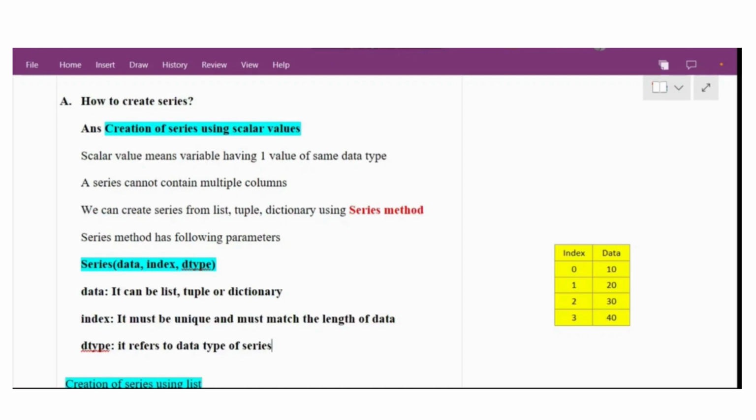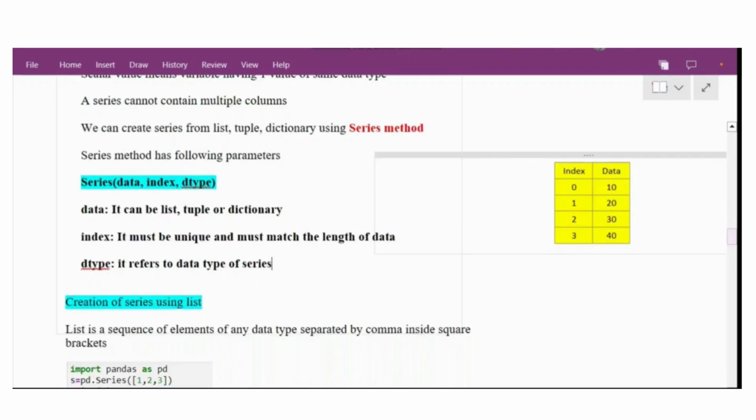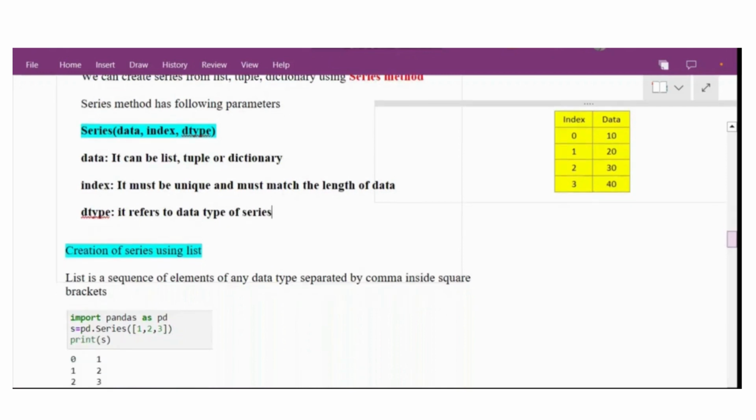Data can be list, tuple, or dictionary. Index must be unique and must match the length of the data. If you don't specify the index, it will by default start from 0 up to n-1, that is the total number of elements in the series minus 1.